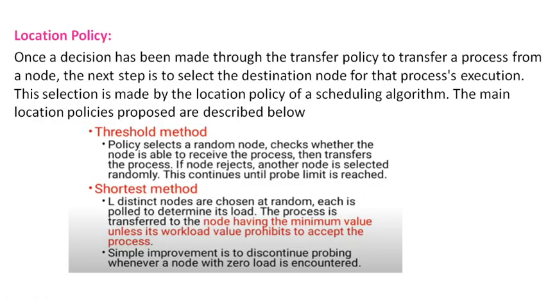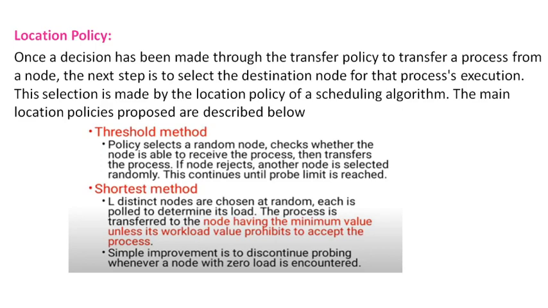So up to now, from the above two policies, we have decided the load estimation and the process transfer. Once a decision has been made through the transfer policy, to which node we have to transfer the process is to be decided.